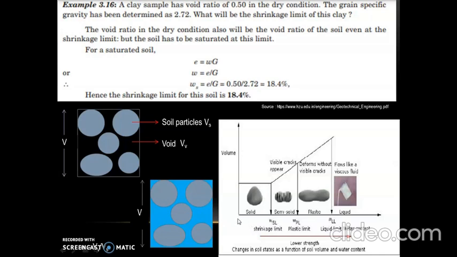Whatever was the volume when it was dry will be equal to the volume of the soil when it is saturated. So S is considered as equal to 1 and we can find out the value of shrinkage limit using formula Ws equal to e divided by G. Here void ratio is equal to 0.5, G is 2.72. Easily we can find shrinkage limit as 18.4%.